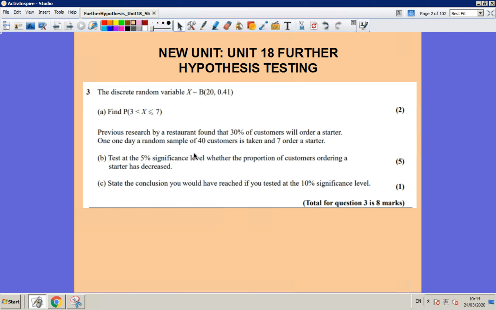Okay, so moving on to the new unit. The final unit for us on the A level is going to be Unit 18, which is looking at further hypothesis testing. So what better way to start than to look back at what we did last year, which was hypothesis testing with the binomial distribution. So I'm going to give you a moment, and you might want to pause the video here to have a go at the question in front of you.